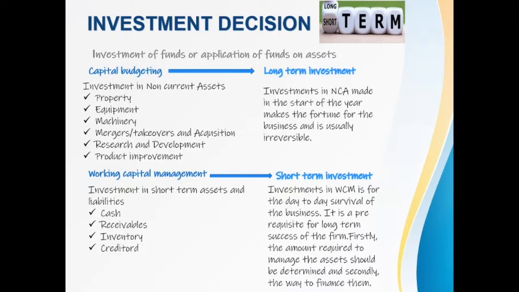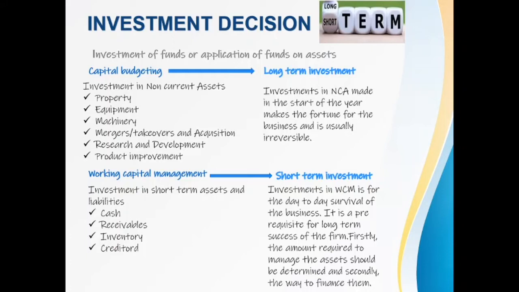The trade-off between these two as accounting concepts is important, and you need to arrive at an optimal liquidity and profitability balance. That's the challenge in investment decision making. You need to invest in long-term investment as well. At the same time, you need to have cash in hand to manage your working capital management. How do you strike out?